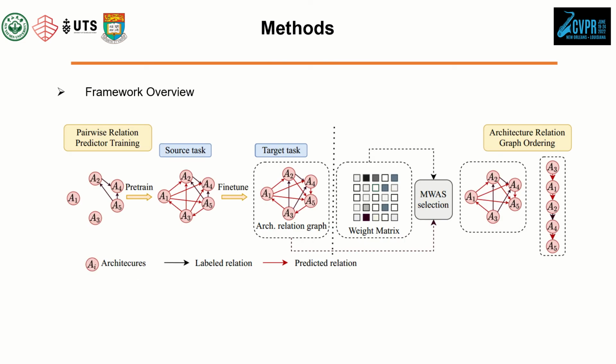Here is the overview of our framework. There are two stages in our framework. In the first stage, we train the pairwise relation predictor on a source task, and fine-tune the pairwise relation predictor on the target task, and get the architecture relation graph by treating candidate architectures as nodes and their pairwise relationships as edges. In the second stage, we endow the architecture relation graph a partial order by computing the maximum weighted acyclic subgraph and hence get the final ordering. The details will be introduced later.